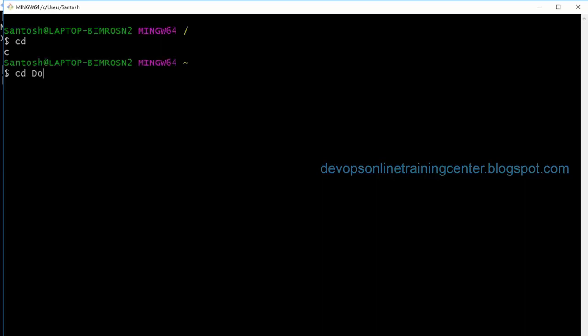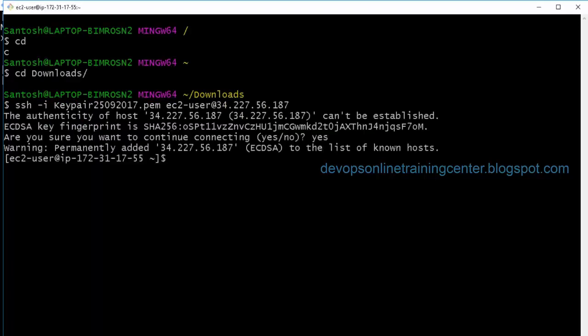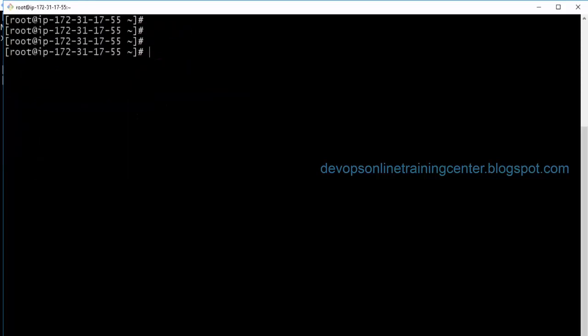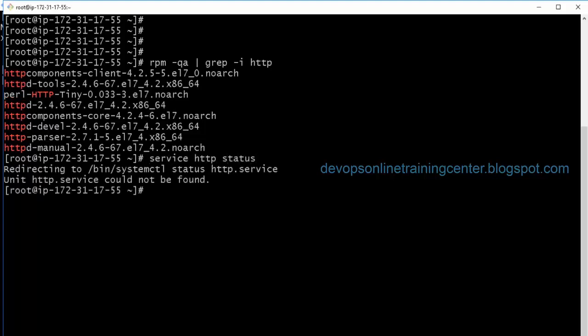So I'll just open a new terminal and SSH -i keypair ec2-user at the IP. Okay, machine is up. HTTPD is installed. Service httpd status.